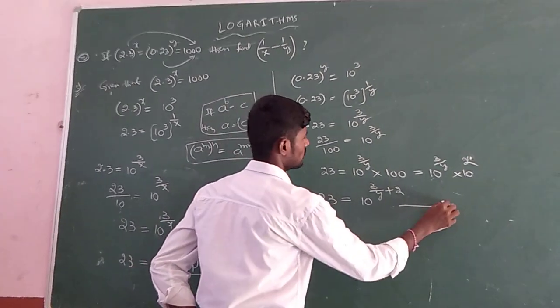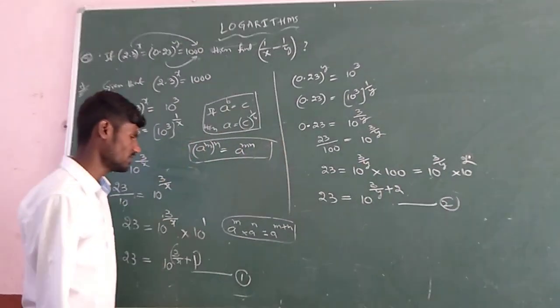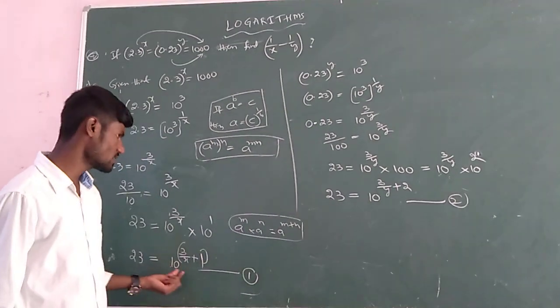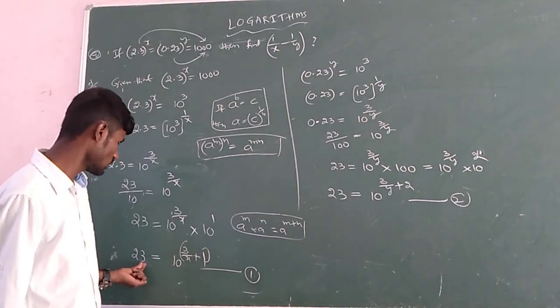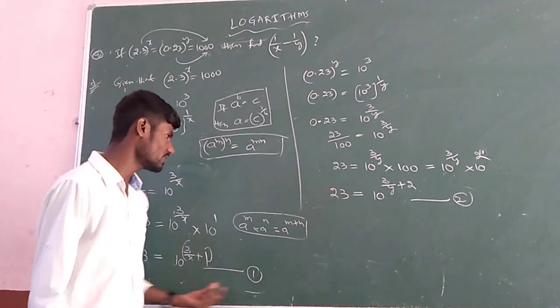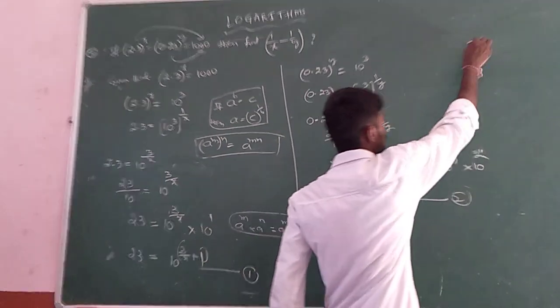If you observe equation 1 and equation 2, the left side parts are the same, 23, 23. If the left side parts are the same, can we equate the right side parts also? Yes.